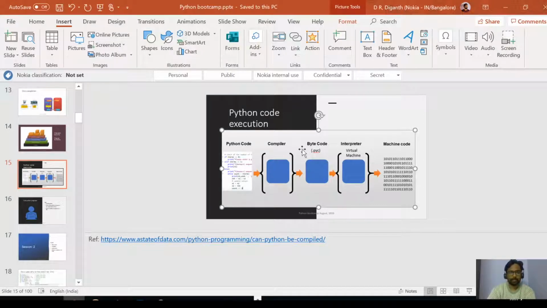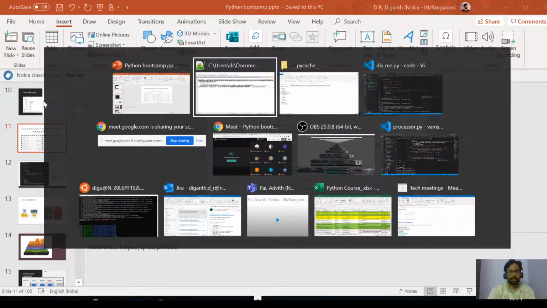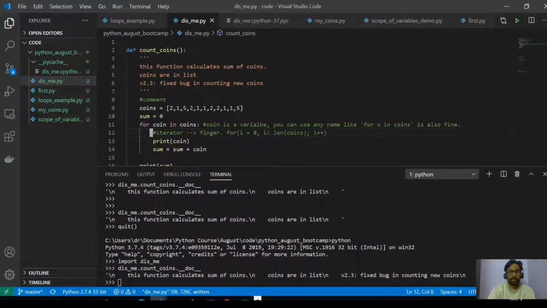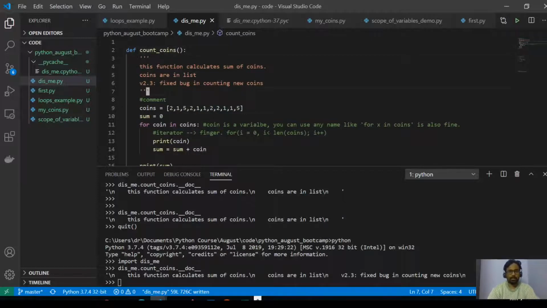In the compilation process, it first writes the assembly code. That means it looks something like this. In fact, we can reverse this. I have bytecode and I can simply reverse it. Let me try to show you that. It's a nice thing.